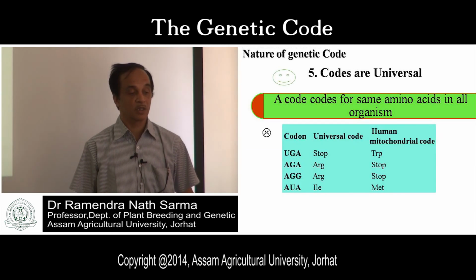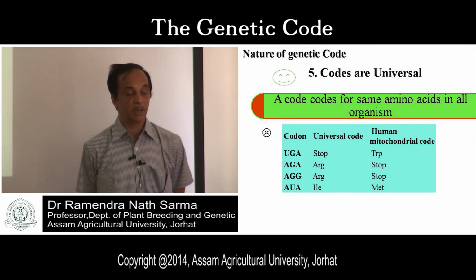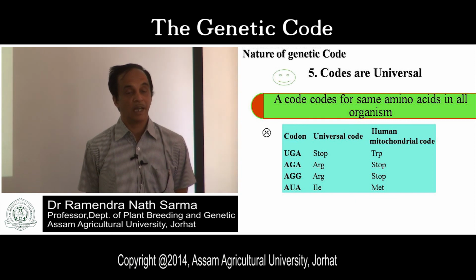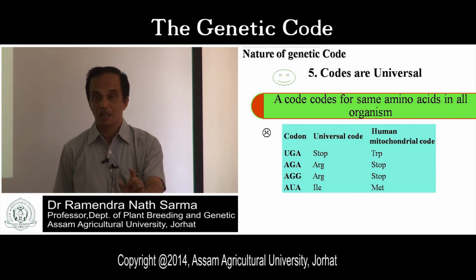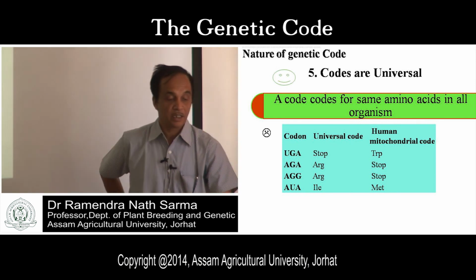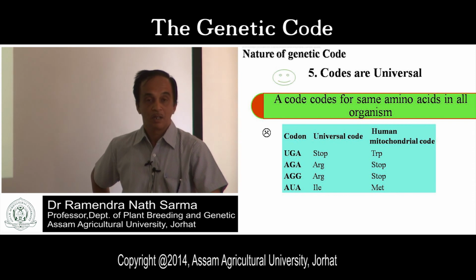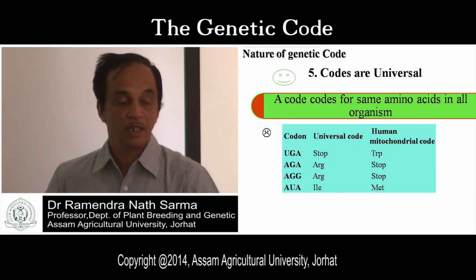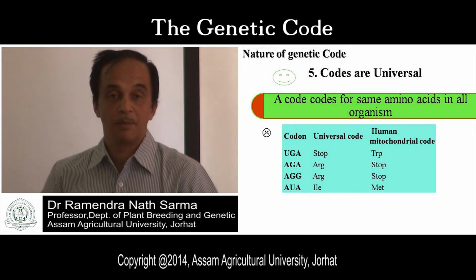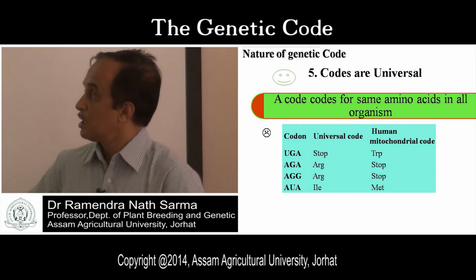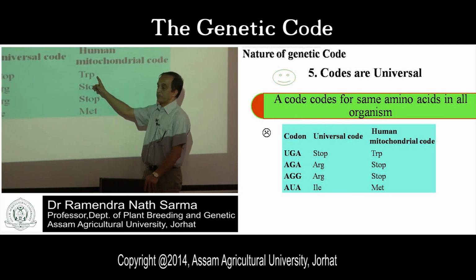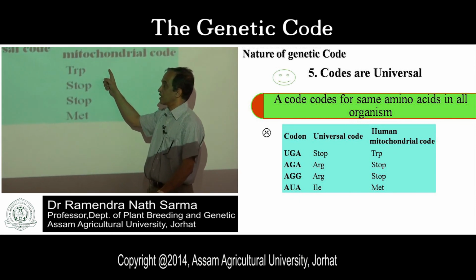The universal code uses stop codons, but in human mitochondria, for four codons, exceptions are there. In life, there are always exceptions. Except in human mitochondria, all codes are the same. So UGA is a stop codon in general, but UGA codes for tryptophan in human mitochondria.